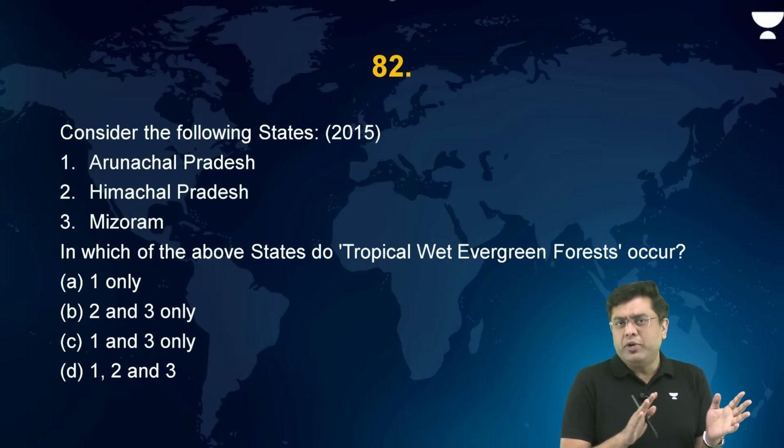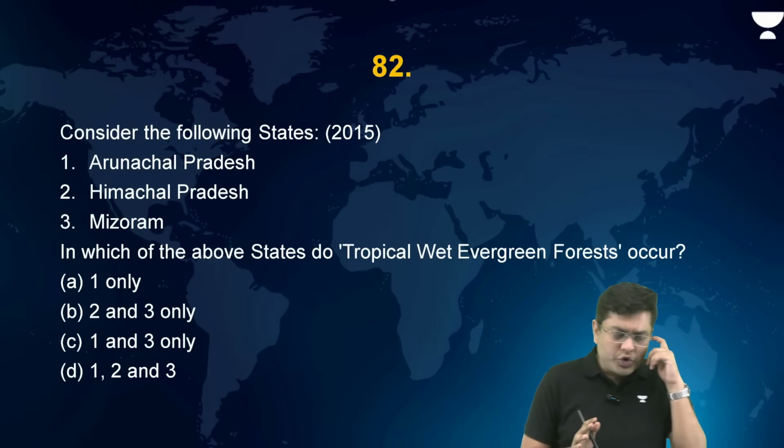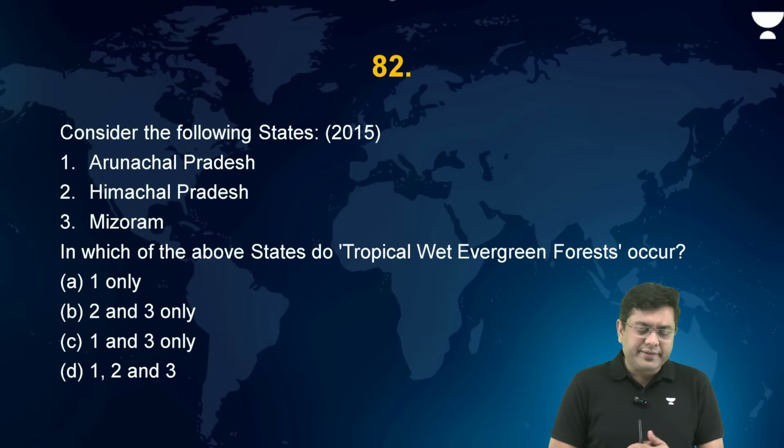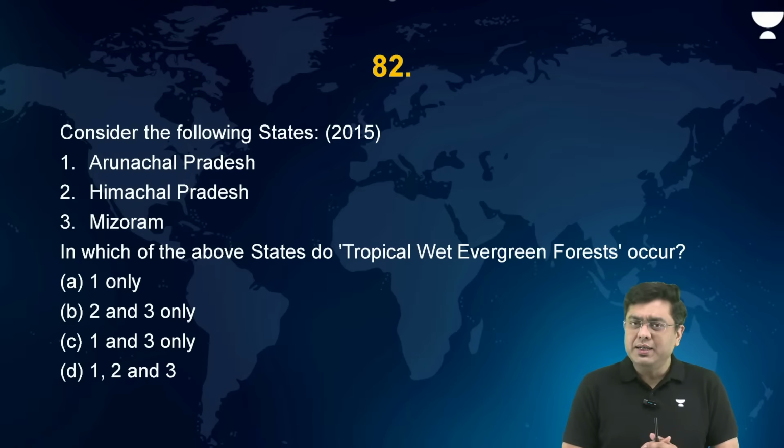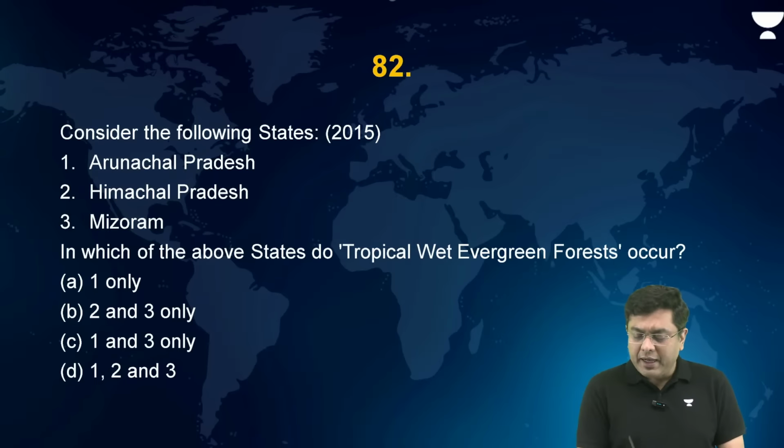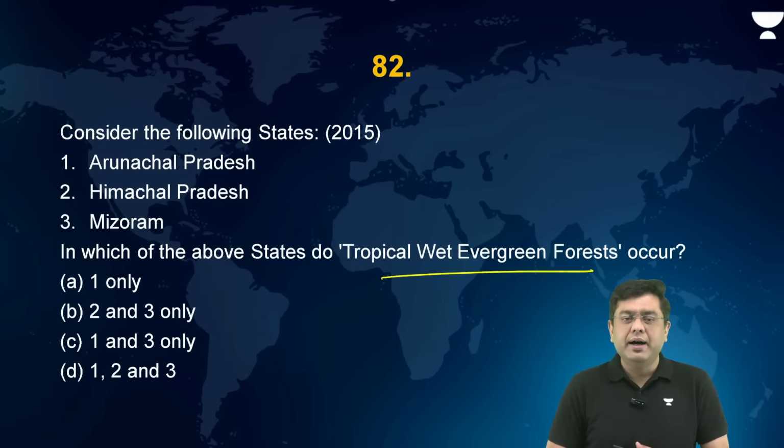So that is about natural vegetation and rotation and revolution. Consider the following states: Arunachal, Himachal, and Mizoram. In which of the above states do tropical wet evergreen forests occur?